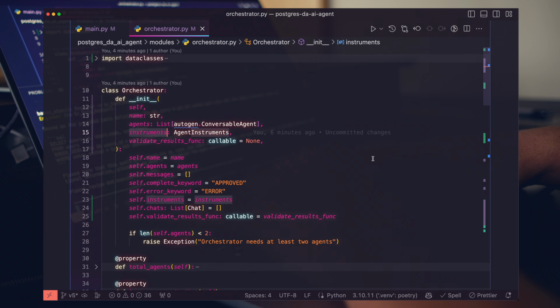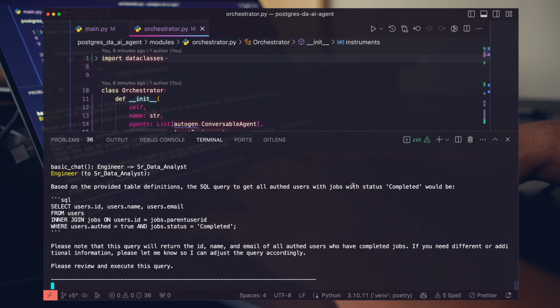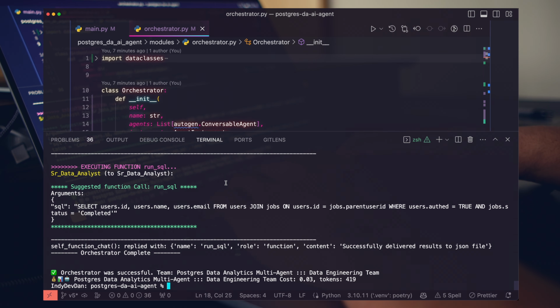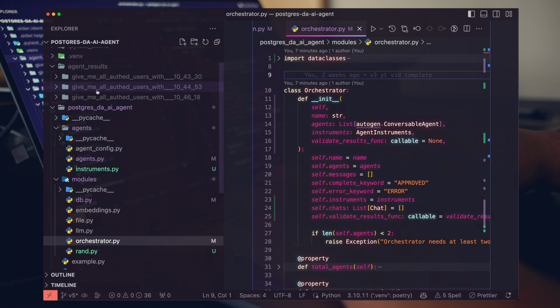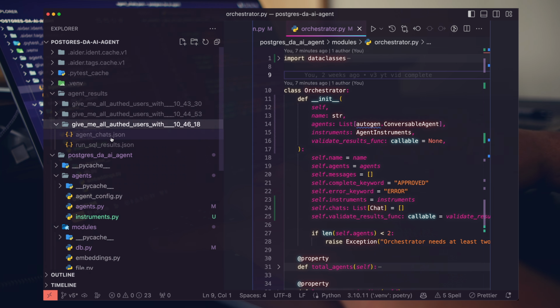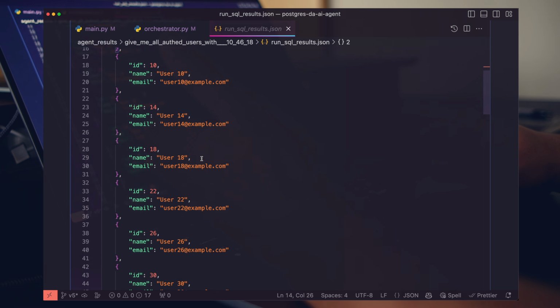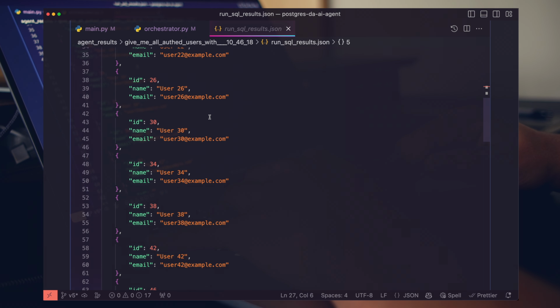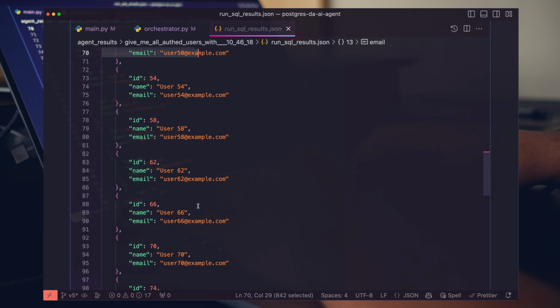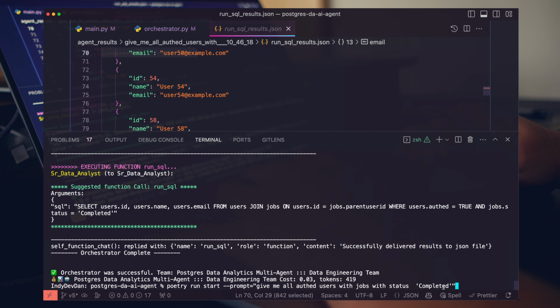Let's go ahead and watch this prompt complete and generate another session report for us. All right, let's take a look. Looks like it just completed. Let's take a look at our latest agent results session run. We have the agent chat and we have our run SQL results. If we look at our run SQL results, you can see here we have, looks like all of those users with our completed status? Yeah, status completed.